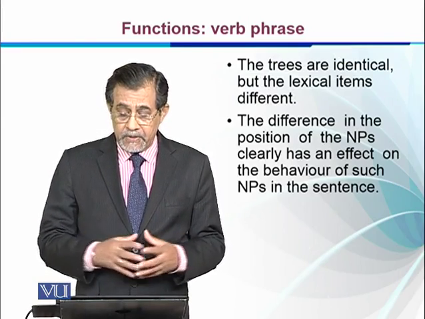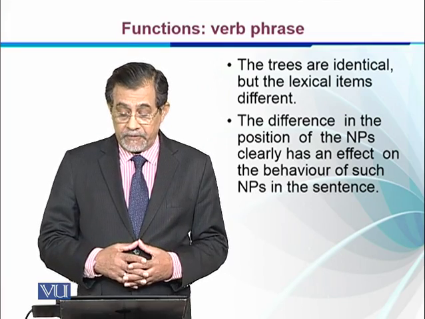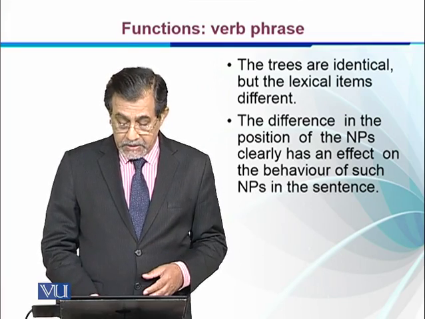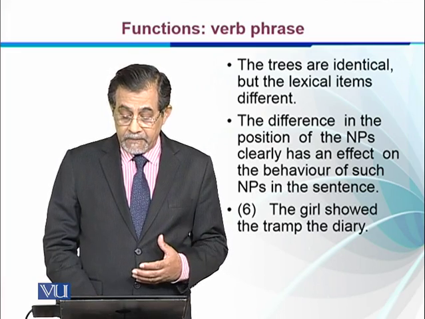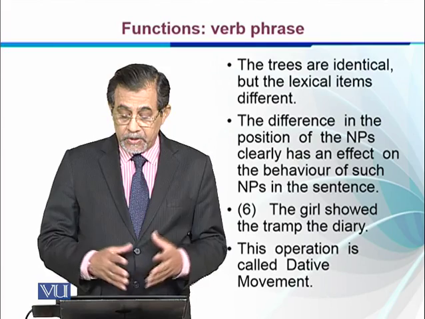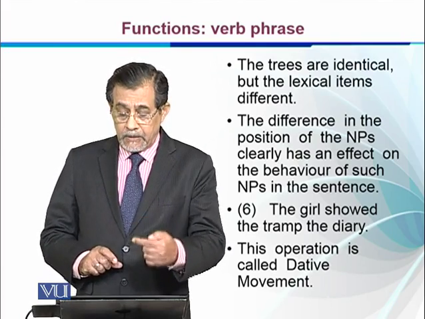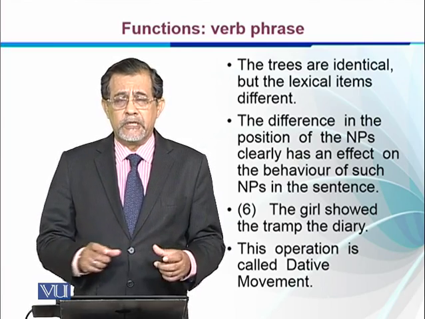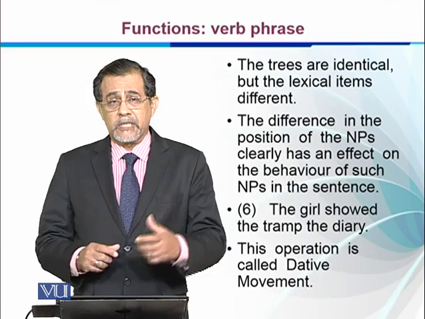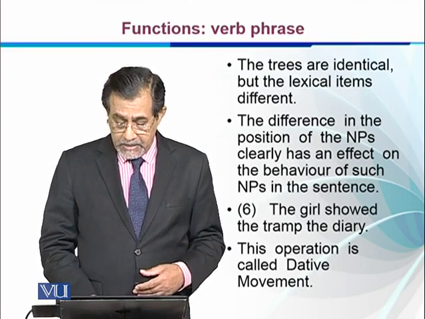So the difference in the position of the NPs clearly has an effect on the behavior of such NPs in the sentence. The girl showed the tramp the diary. This operation is called dative movement. When we change the tramp with the diary, we made certain movements, right? We'll discuss this movement in detail in its place, right?